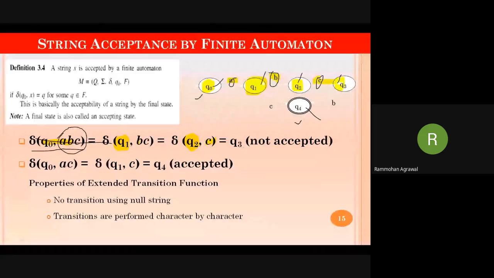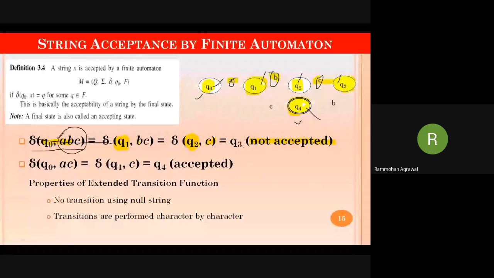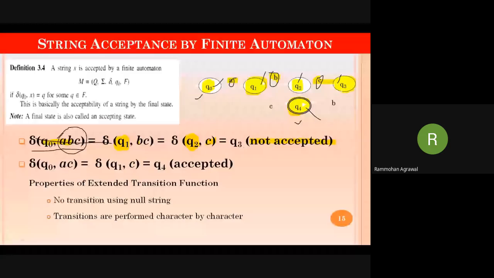But here I am writing not accepted. Why? Because my final state is only acceptable at Q4. Since Q3 is not my final state, that is why I am writing not accepted. Now, the system will reject your application. Whenever the input ABC is given to the system, that input will be processed by the system, but it will not produce any output. So it is not an accepted string because it is not terminating at our final state.